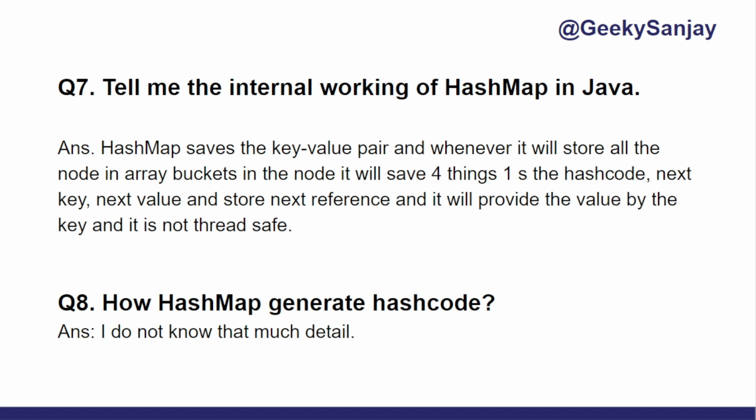First is the hash code, next is the key, third is the value, and fourth is the reference of the next element. And it will provide the value by the key, and it does not allow duplicates. So I explained to him, he agreed with me, and he told me, yeah, you have an idea. But suddenly he asked me a very complex question.